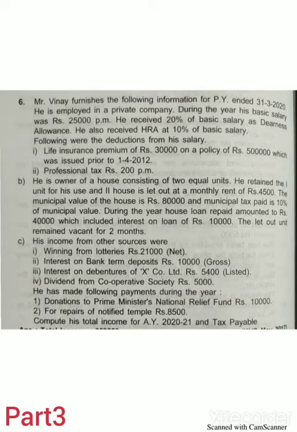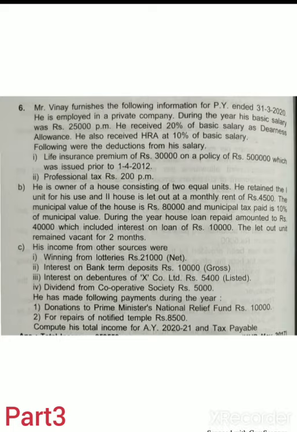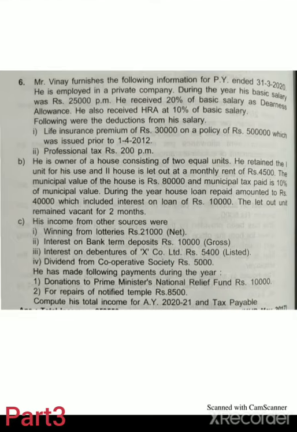He also received HRA at 10% of basic salary. Following were the deductions from his salary: LIC premium of rupees 30,000 on a policy of rupees 5 lakh, which was issued prior to 1/4/2012, and professional tax rupees 200 per month. So this is your first information.